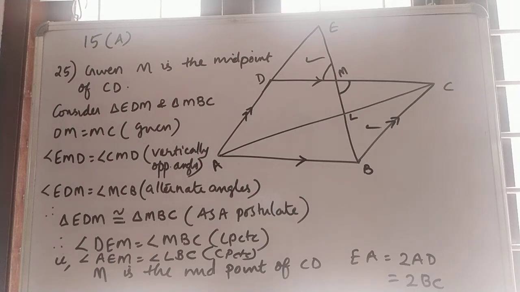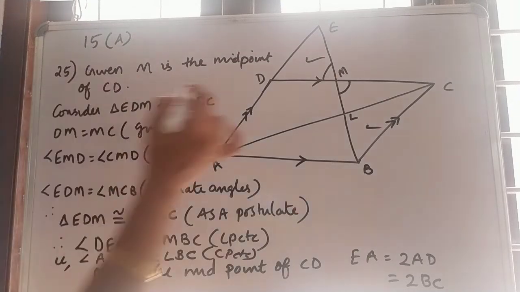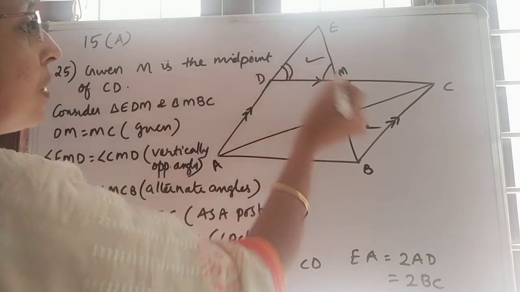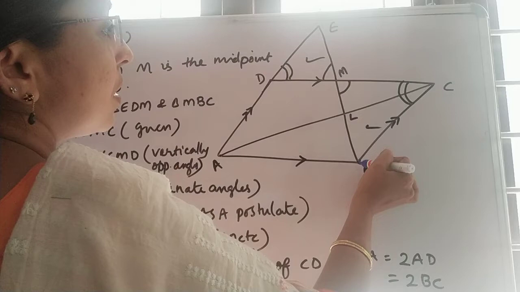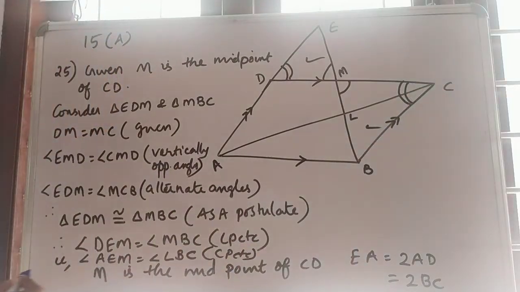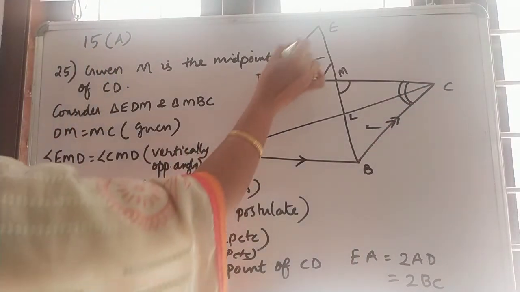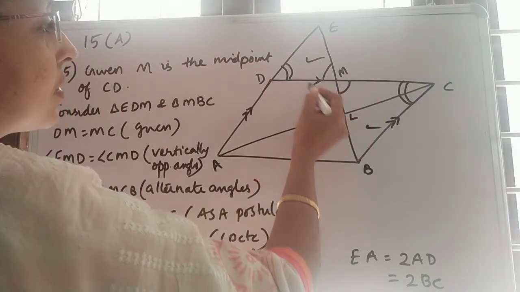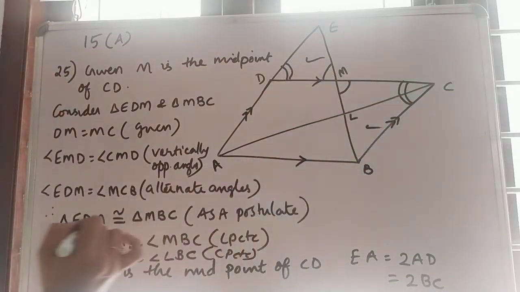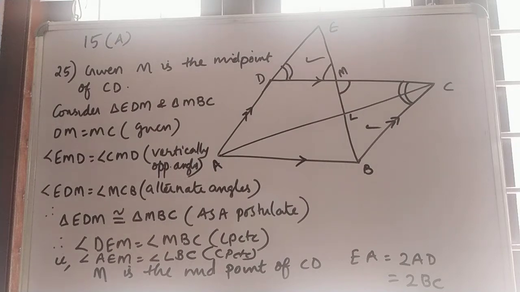EDM will be equal to MCB. Since AD and BC are parallel, DC is the transversal, these two are alternate angles. So EDM will be equal to MCB.